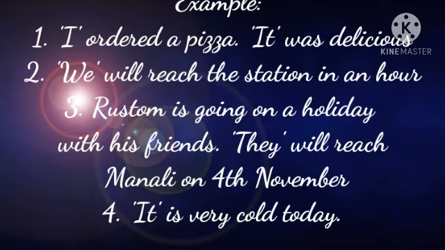Example number 1. I ordered a pizza. It was delicious. Number 2. We will reach the stadium in an hour. Number 3. Ruston is going on a holiday with his friends. They will reach Manali on 4th of November. Number 4. It is very cold today. So here we see that I, it, we and they are the pronouns.